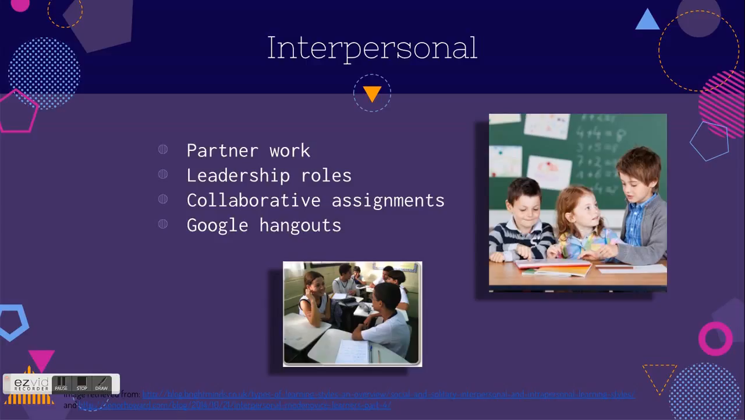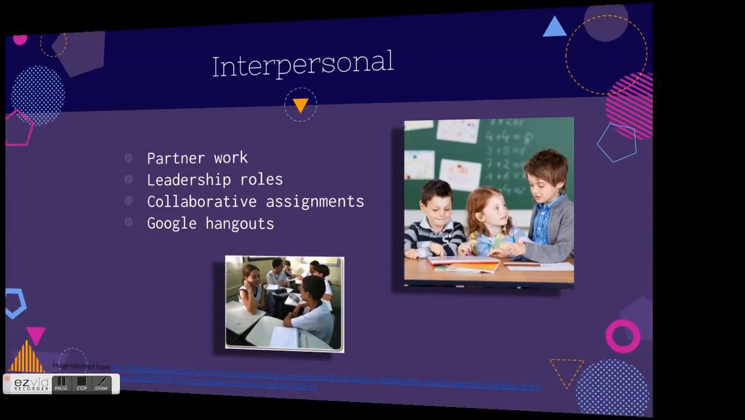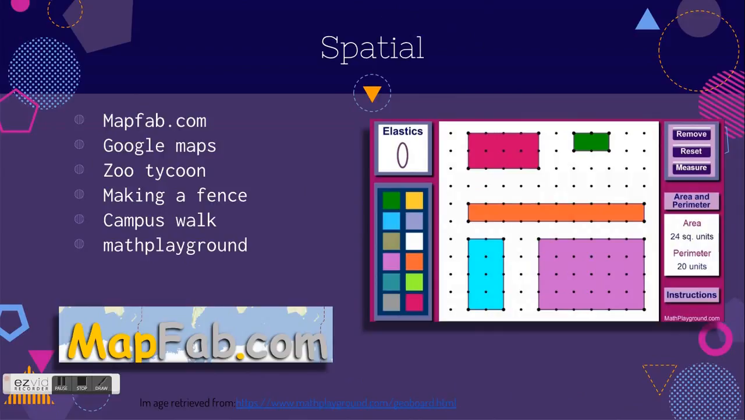For interpersonal learners, students will be engaged in partner work. They'll be given leadership roles and group assignments. They'll be involved in many collaborative assignments. And they will also be getting the opportunity to chat with their peers in Google Hangouts. Interpersonal students really like to work with other students and engage with other people and teach them. These students are going to be able to do this multiple times a day in different lessons.